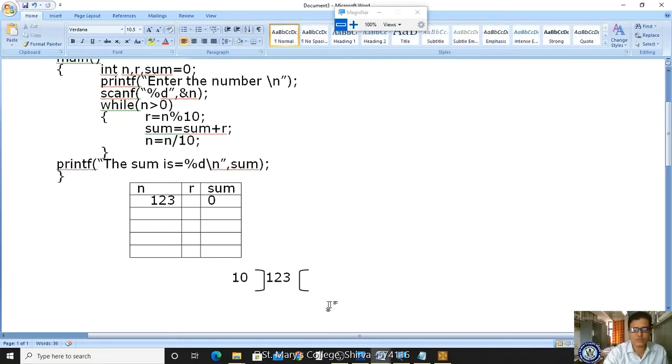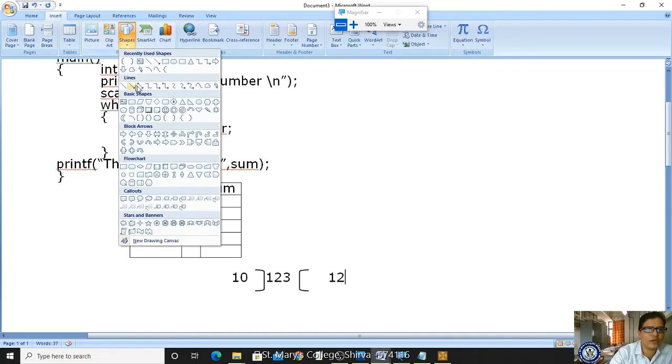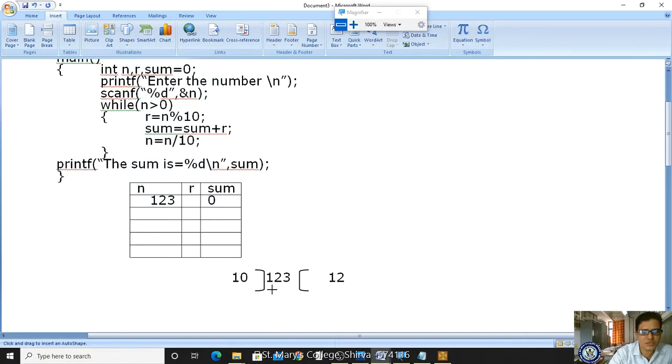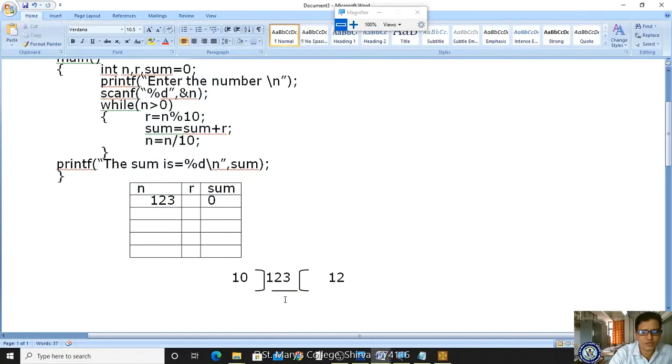If I divide with 10, what is the quotient? 12 tens are 120. This is the quotient, right? And what is the remainder I am going to get? If it is 120, I am getting the remainder as 3. So the percent operator means I am getting the remainder. Now what is the remainder I am getting? It is 3. Got it?